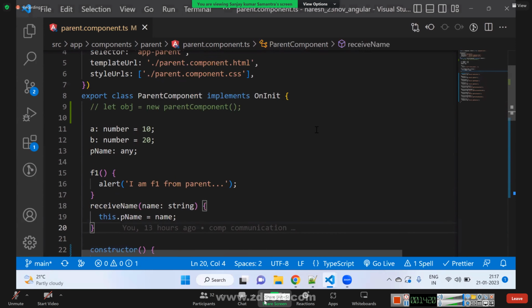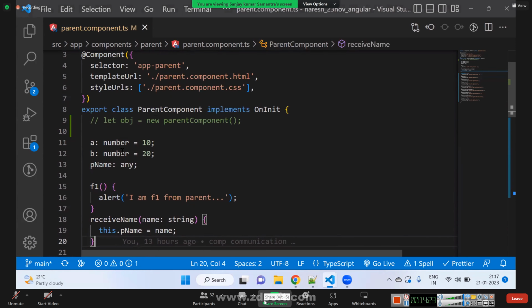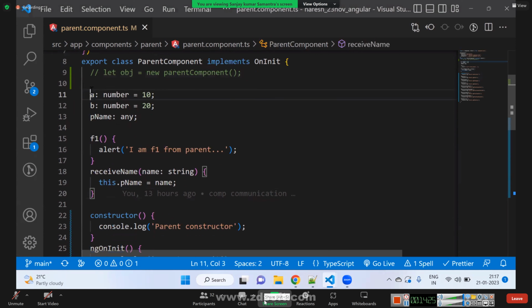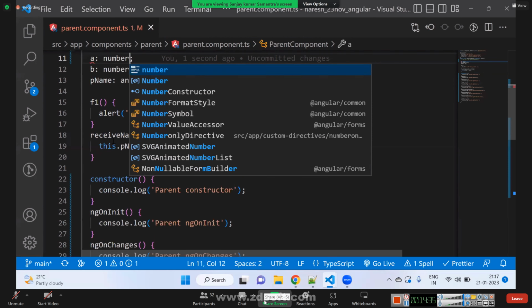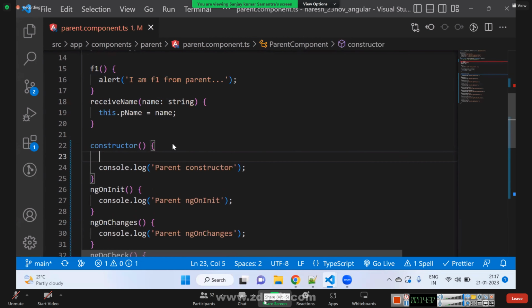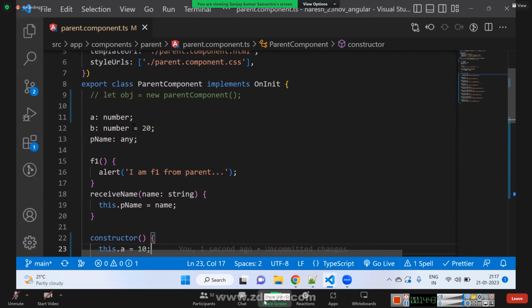Angular people recommend you always declare your variable here, but don't initialize like this. Keep it blank. Only declare here. And where we will initialize? We will initialize here: this.a is equal to 10. This is best coding practice. Only declare your variables.